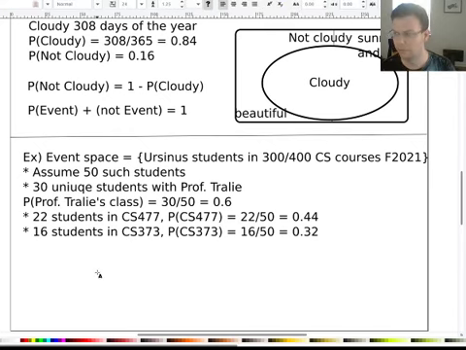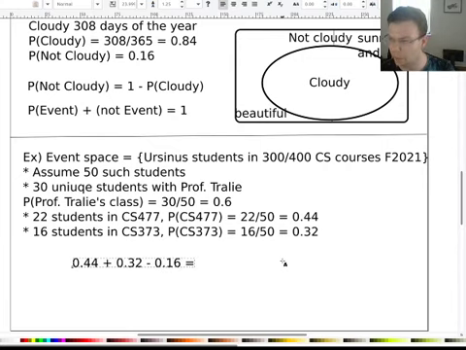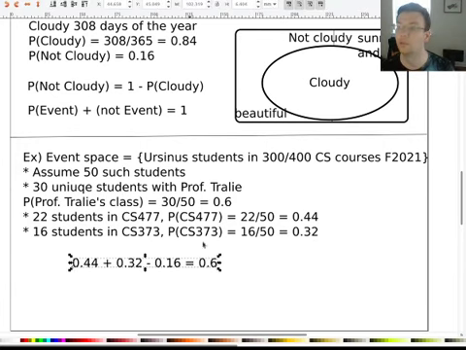So if I add these together, 0.44 plus 0.32, what I'm really doing is double counting students who are both in 477 and 373. So what I have to do is subtract that overlap, which is 8 students, 8 out of 50, is 0.16. If I look at this, I get 0.76 minus 0.16, and then I correctly get 0.6.